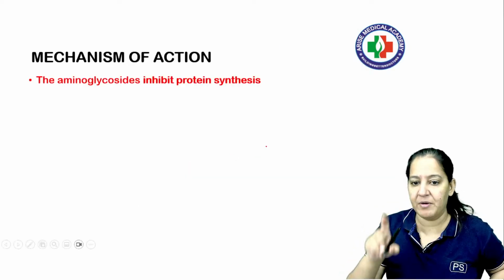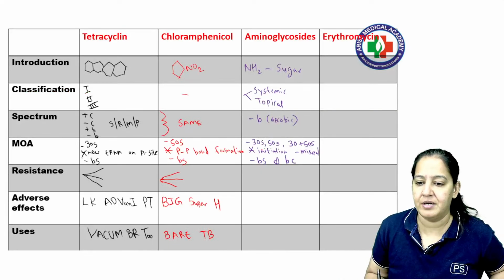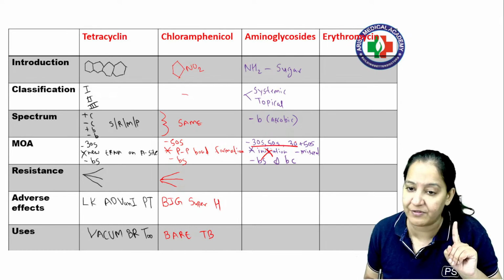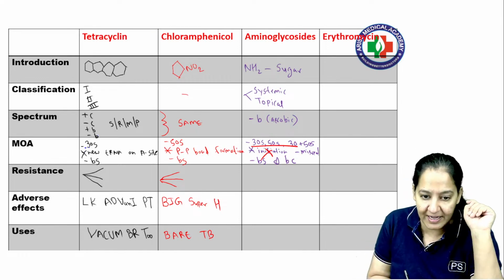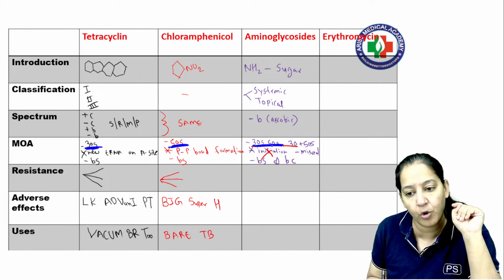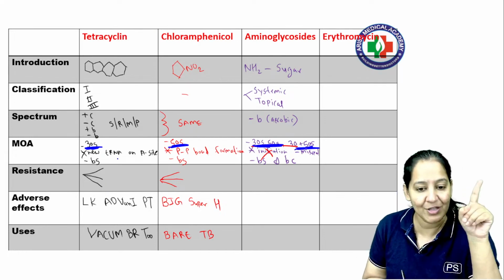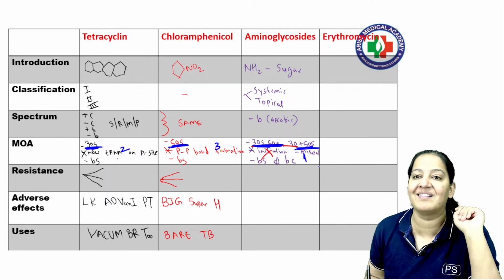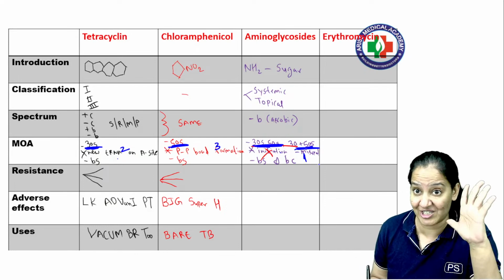Mechanism of action: inhibit step number 1. Inhibit the initiation. Initiation को inhibit करेगा. Step number 1, right? And it acts on both 30S plus 50S. Now please do a comparison. Tetracycline was inhibiting only 30S. Chloramphenicol inhibiting only 50S. Aminoglycoside inhibits both 30S, 50S plus the junction. This one was inhibiting step number 2. This one was inhibiting step number 3. This one is inhibiting step number 1. That is on initiation, the first step, the P window.